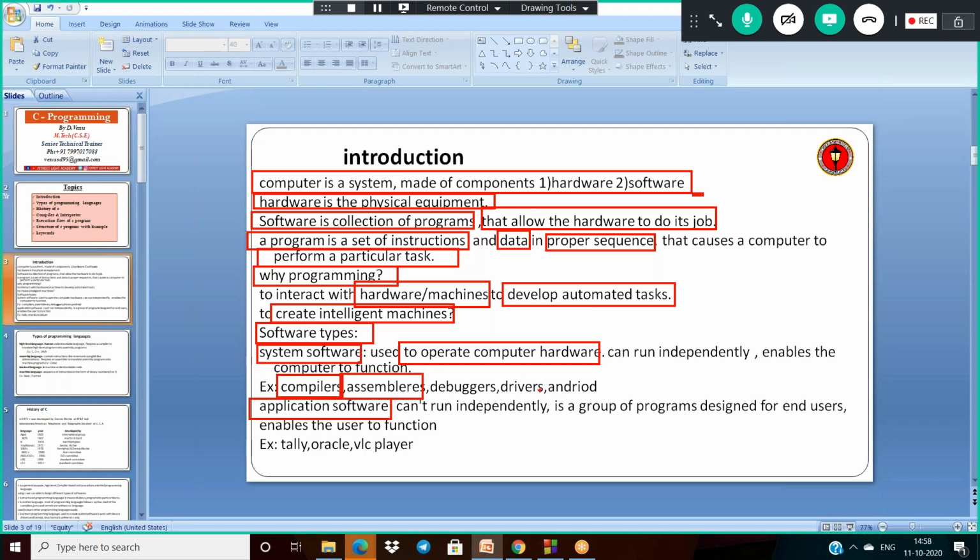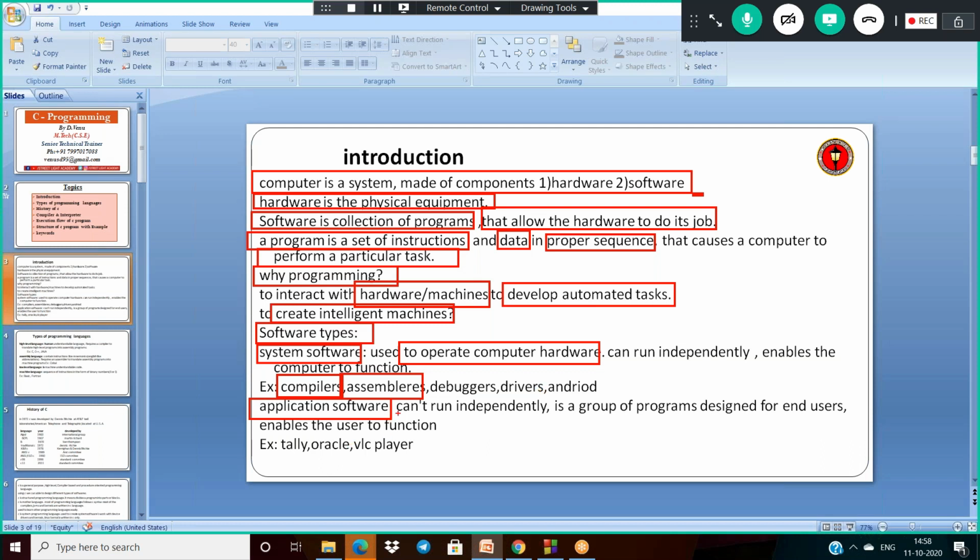In olden days, after taking a computer or laptop, we had to install drivers. That means drivers are the software related to the hardware component. That is why the software which is related to the hardware is nothing but system software. Then what about application software?